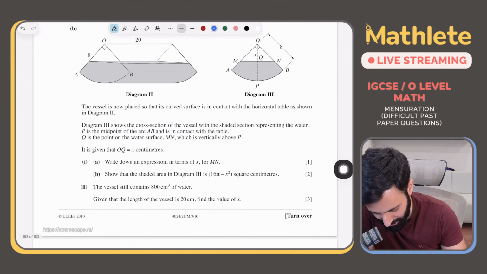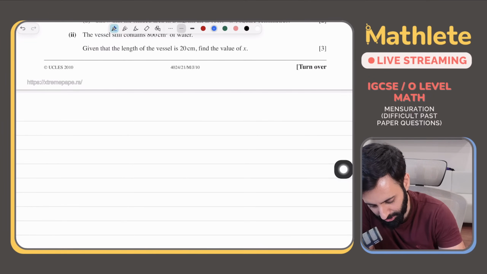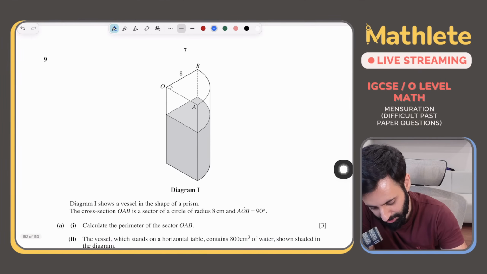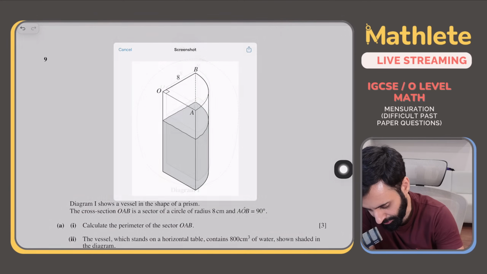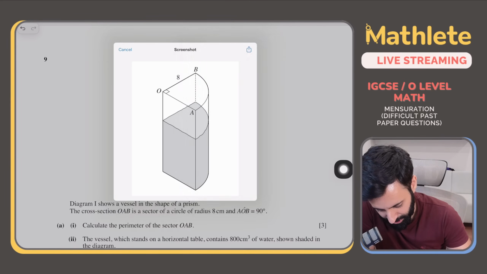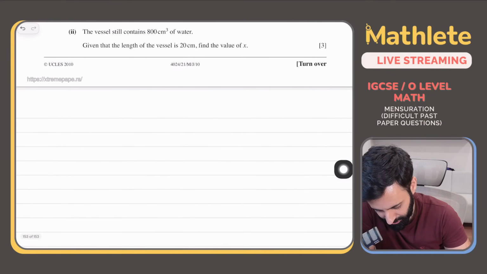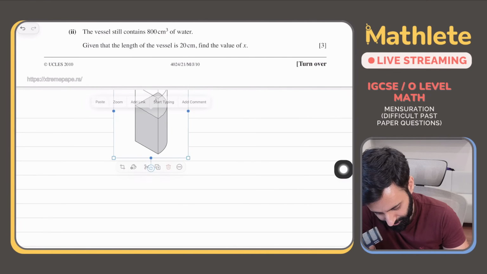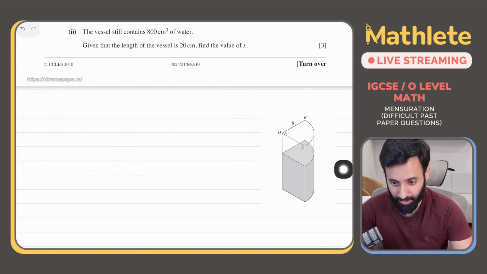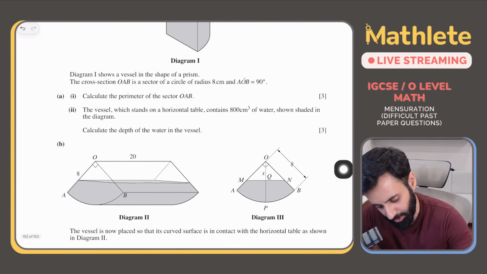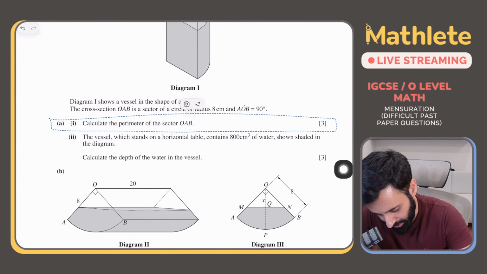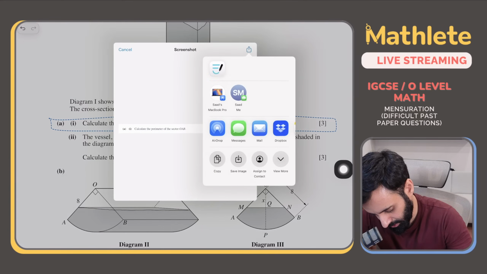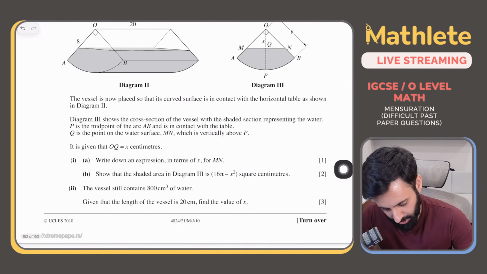अच्छा अब यहाँ पे earlier you didn't have space to solve the question. Okay, you had to do it on a separate piece of paper. So kind of annoying though, but let's do it. Okay, so the first part is that we are supposed to calculate the perimeter of the sector OAB. So I'll break it down. I'll keep the questions separate and then do it. So here it is.